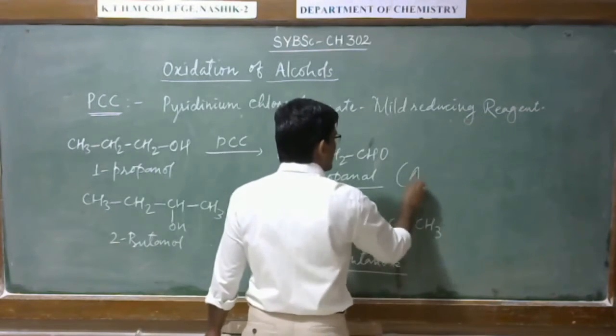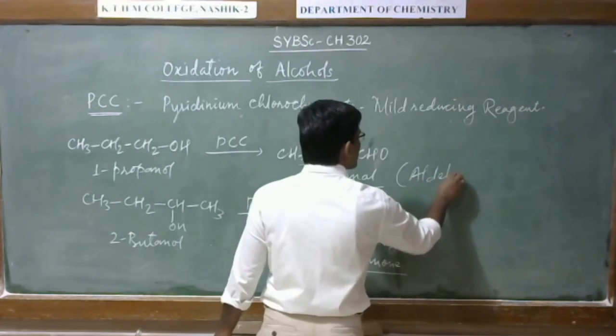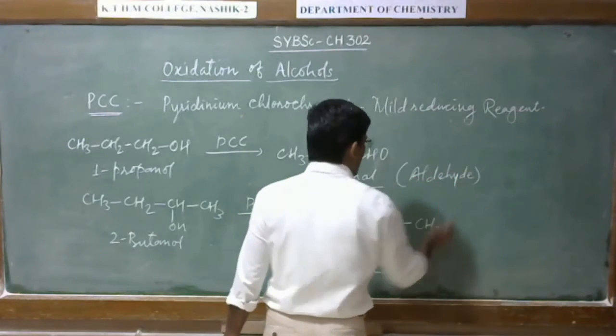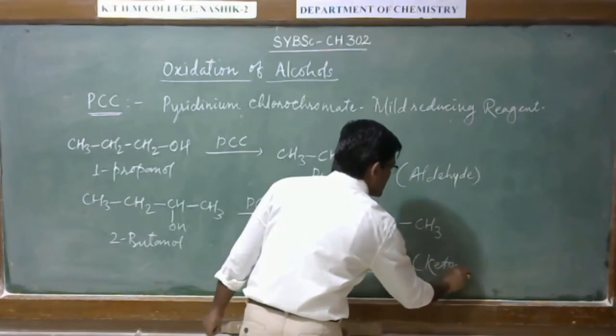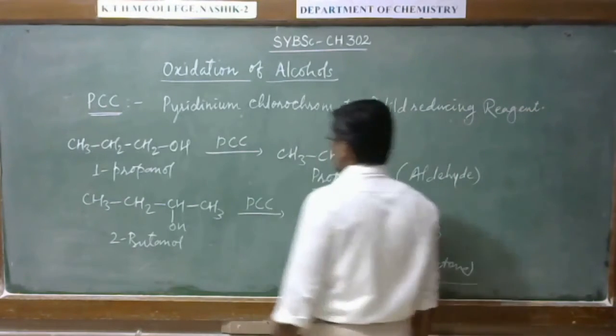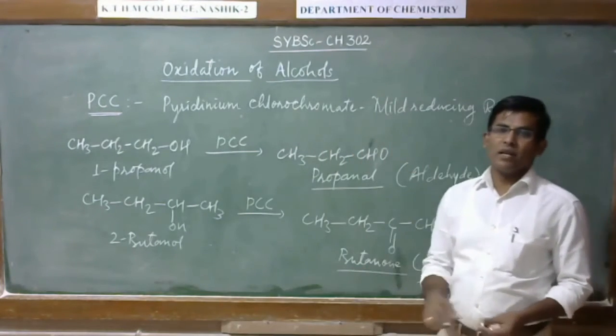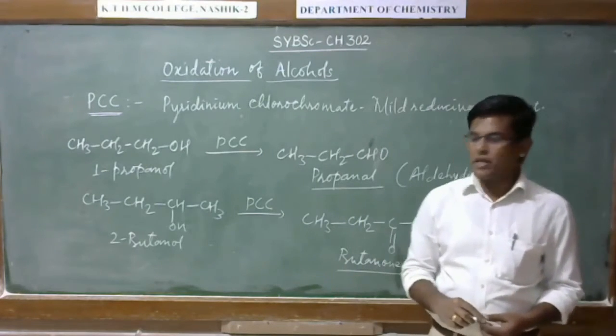This is aldehyde and this is ketone. Alright, so primary alcohol will give aldehyde and secondary alcohol will give ketone.